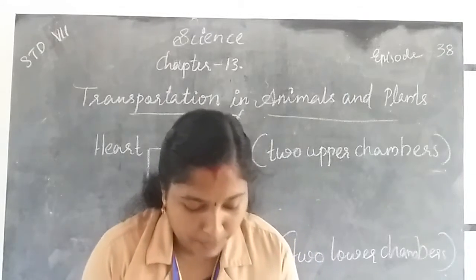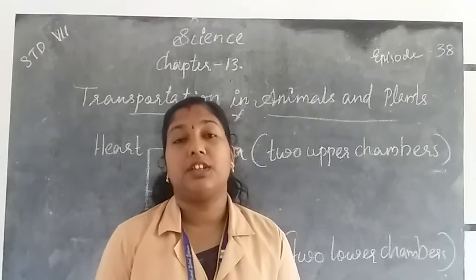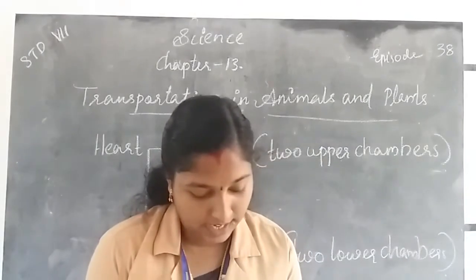The 2 upper chambers are called atria. In singular form it is called atrium.